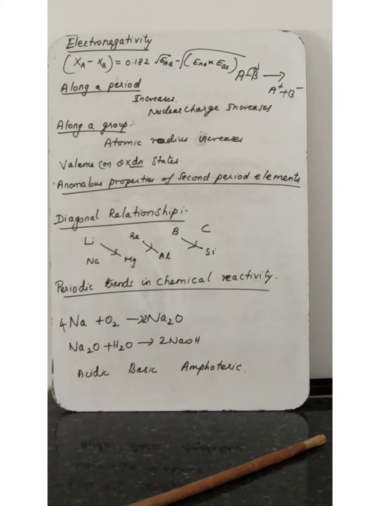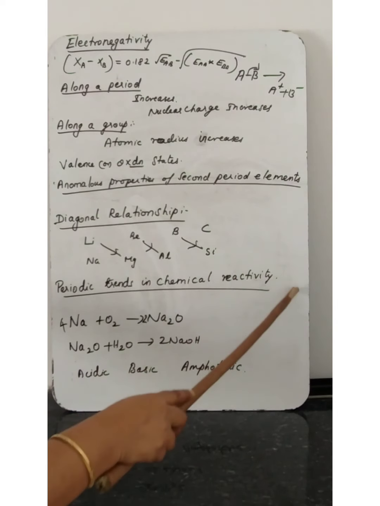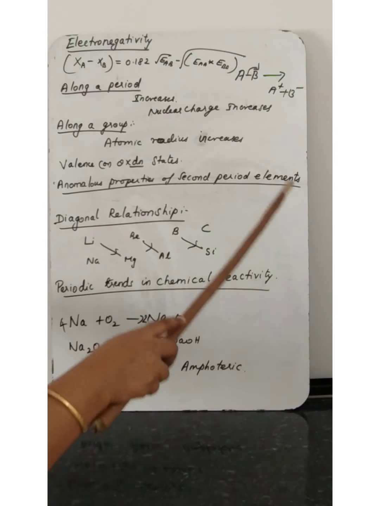The first element of each group differs from the other members. For example, lithium and beryllium form more covalent bonds, unlike the alkali and alkaline earth metals, which predominantly form ionic compounds. The first two groups are called alkali metals and alkaline earth metals.